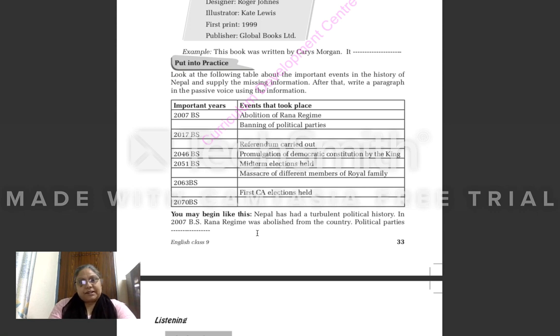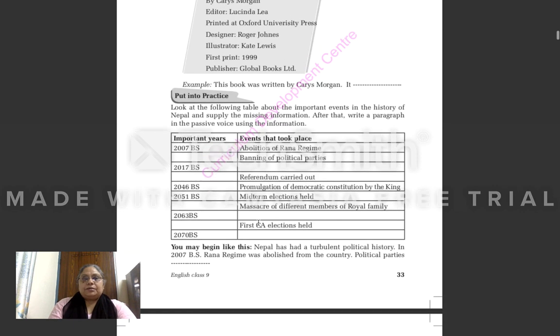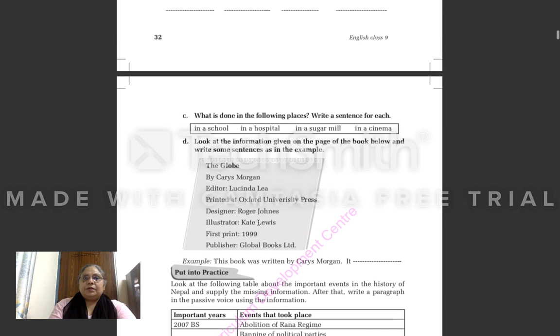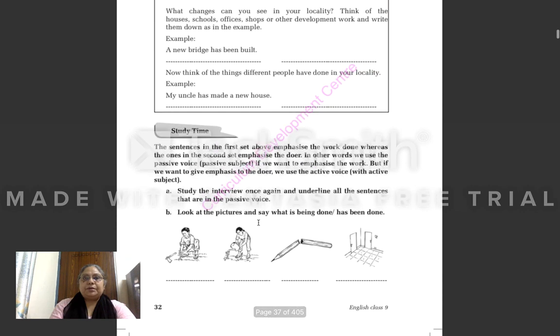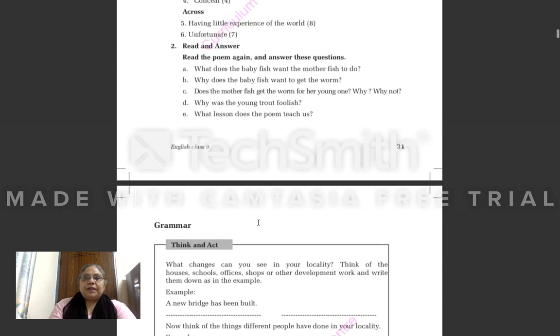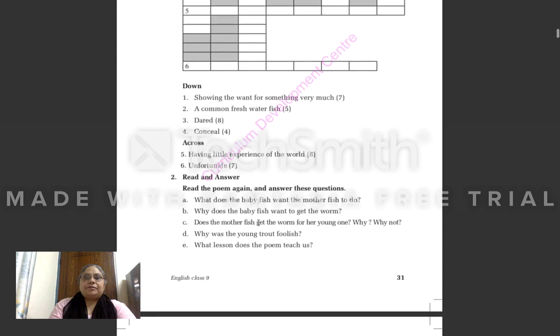For writing the sentences in the passive voice, you will first write which work is being done so that it may become the subject of the sentence, means object will become the subject of the sentence. So all the sentences will be in passive voice. Got all of you? Others too, I think you must have understood how to do. They are very simple questions. So this much for today. Now this homework you have to complete.